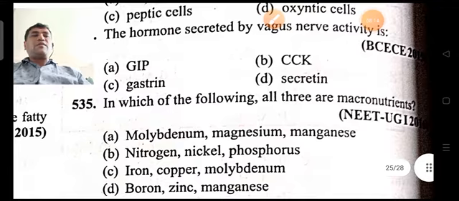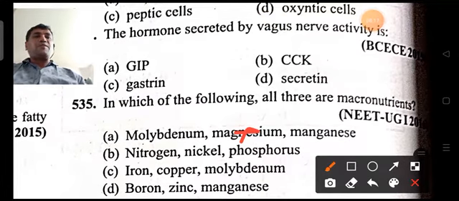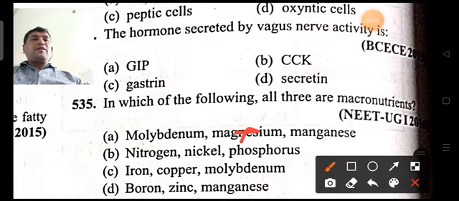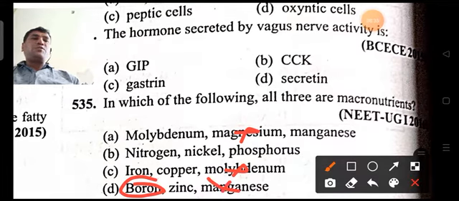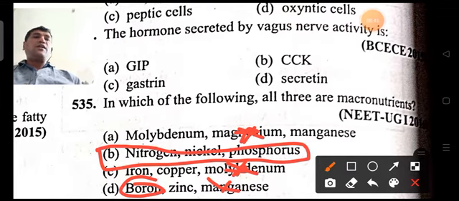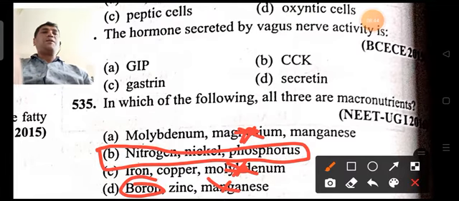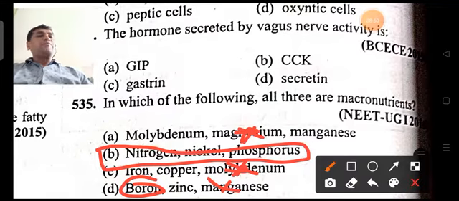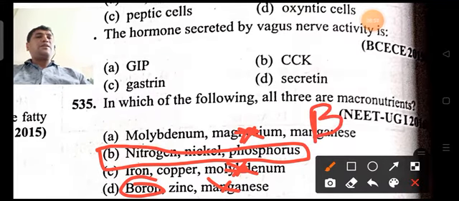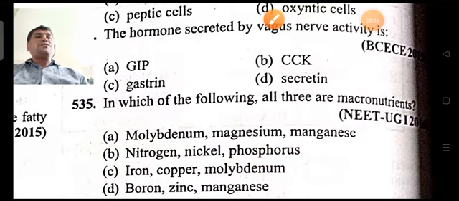Magnesium is present in lower quantities, so they are not all three macronutrients. In iron, copper and molybdenum, molybdenum is a micronutrient. In boron, zinc and manganese, boron is also a micronutrient. So these three options are wrong. Nitrogen is 74 percent, nickel is more in percentage, and phosphorus is also abundantly available and taken in more quantity in food. So the answer for this question is B, that is nitrogen, nickel and phosphorus.